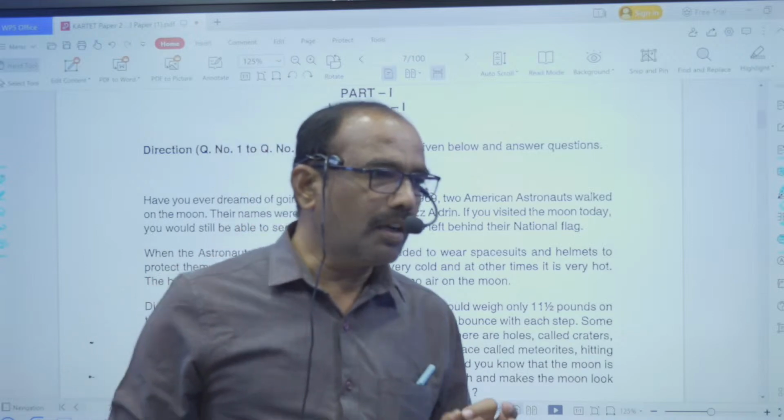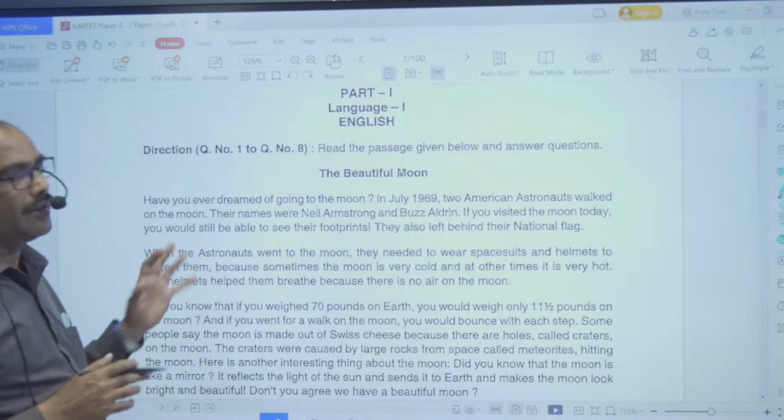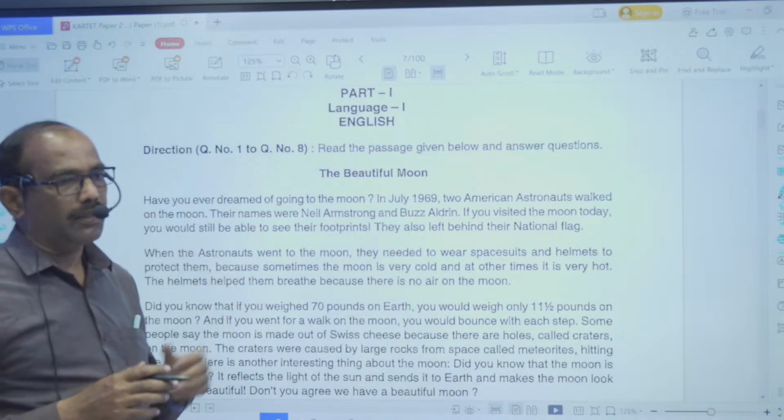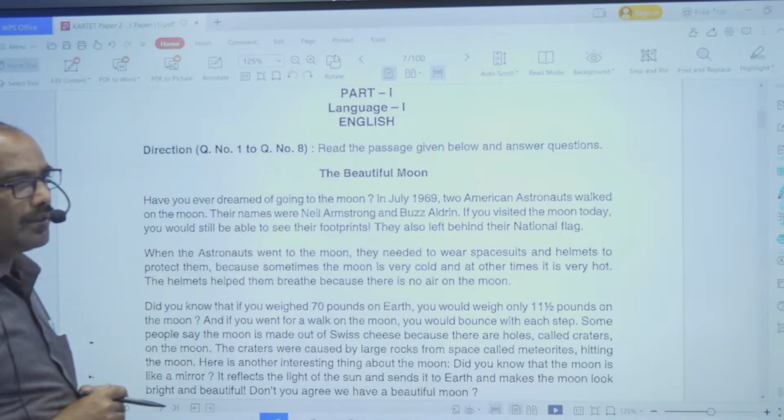Reading is understanding the passage, comprehension of the passage. You have to comprehend the passage, what is given there in the passage. The title of the passage is also given there, The Beautiful Moon. That is the title of the passage.